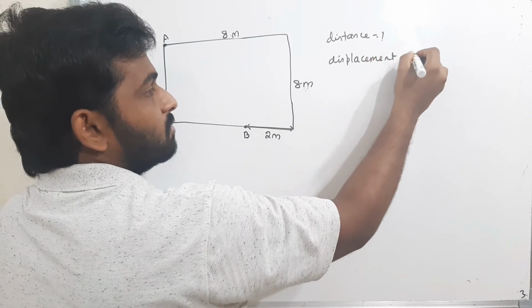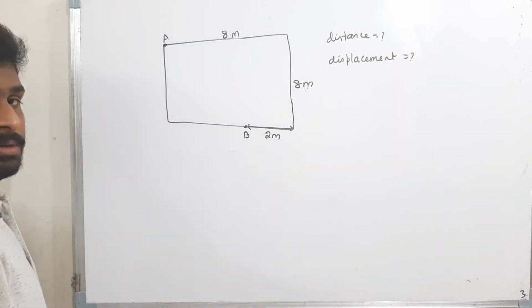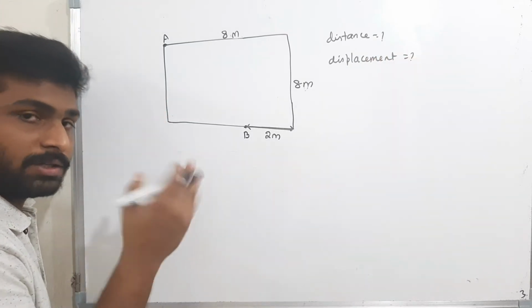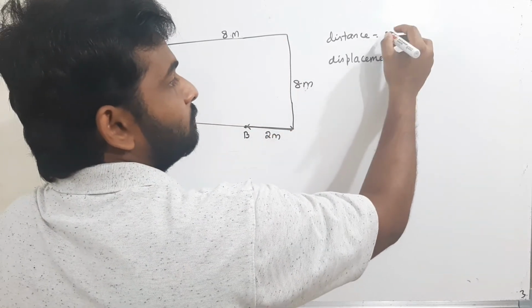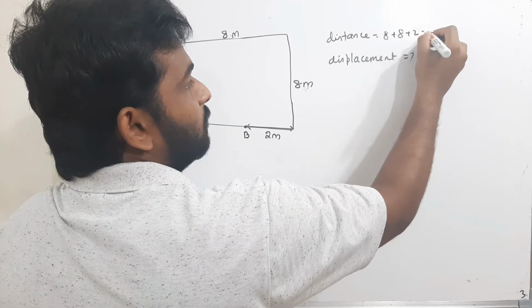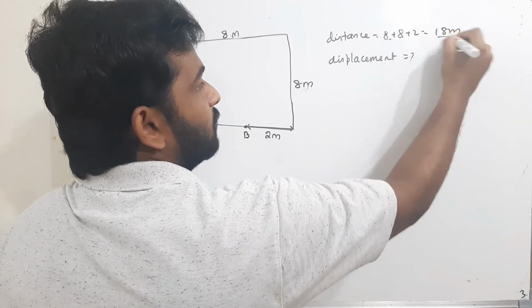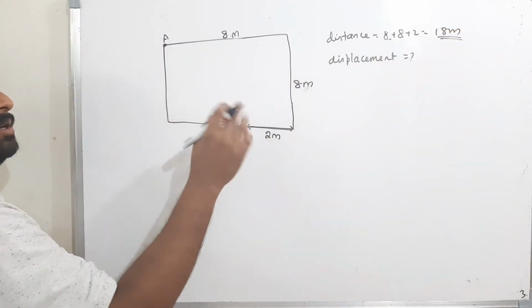Now say me what is the displacement. Distance means simply the length of the actual path. That means 8 plus 8 plus 2. That means how much? 8 plus 8 plus 2 is nothing but 16 plus 2 is nothing but 18 meters. The distance traveled by the body is 18 meters.